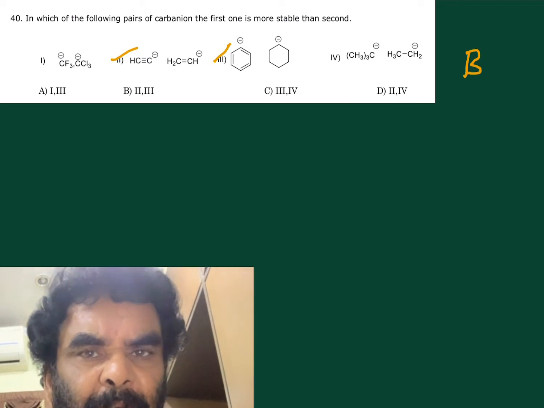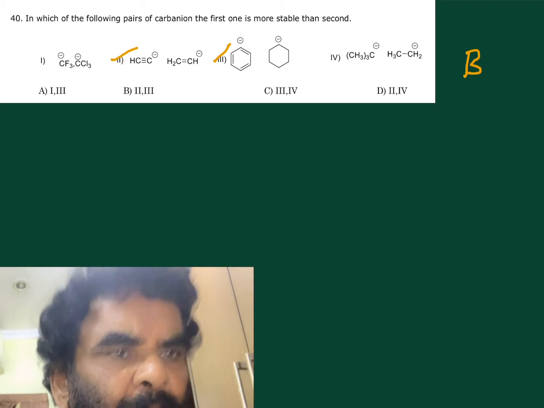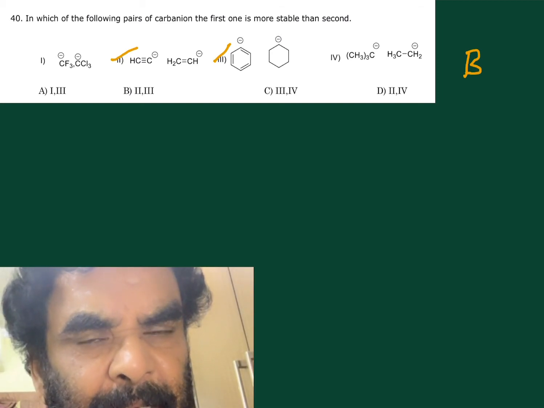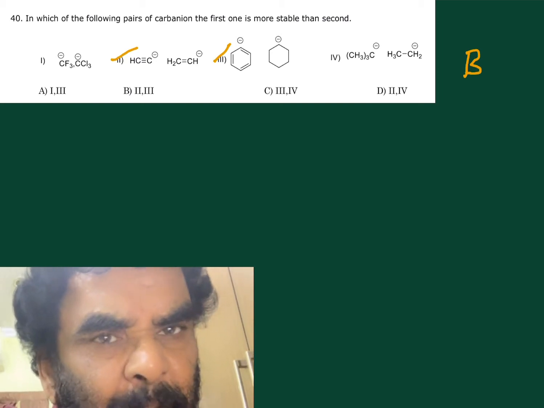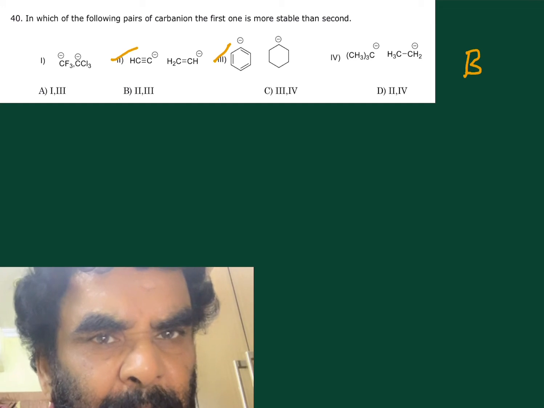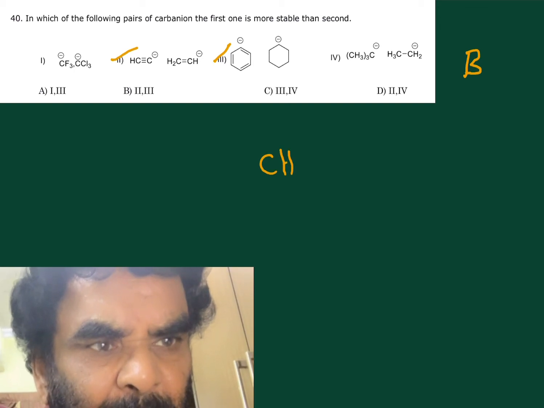In which of the following pairs of carbanion is the first one more stable than the second one? Here in the first case, the second one is more stable. Carbon with negative charge, chlorine, d orbital resonance. That is back bonding. Yes, it is more stable.